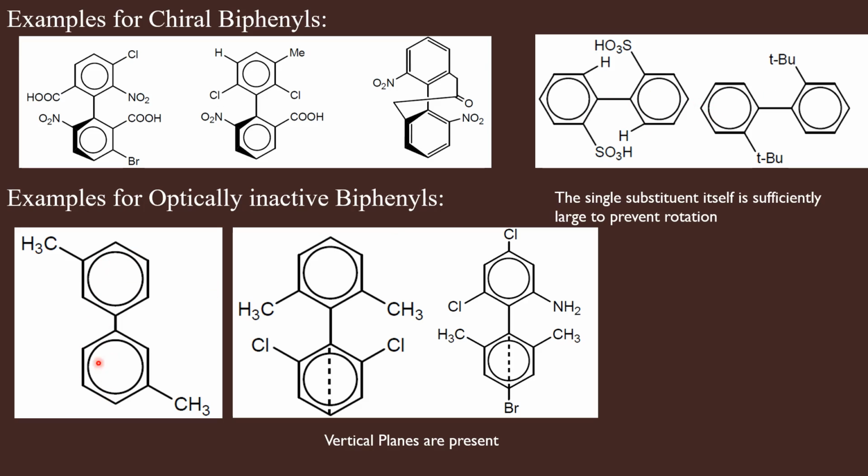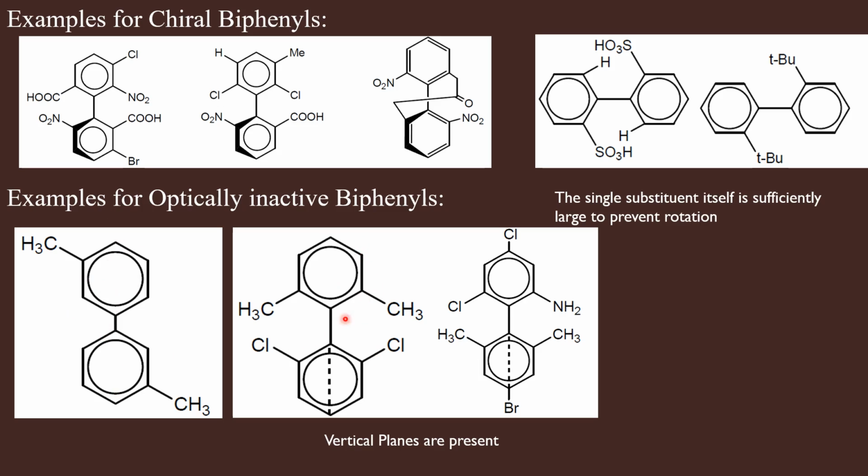Coming to this molecule, both the rings do not have a vertical plane, since on one side of the ring we have methyl and on one side here we have methyl. Therefore, the two rings do not have vertical planes, but the ortho positions have only hydrogen atoms. Since only hydrogen atoms are present here, free rotation is possible. Since free rotation is possible, the molecule cannot be chiral. So this biphenyl is an achiral molecule, although the vertical plane of symmetry is absent in both the rings.